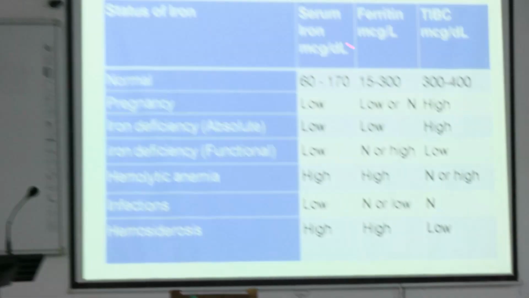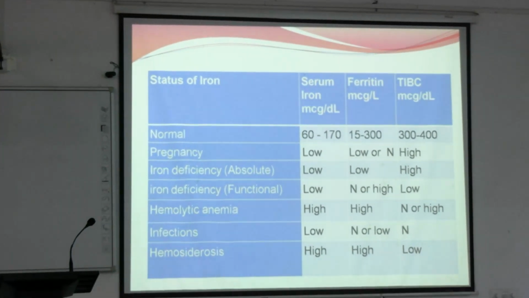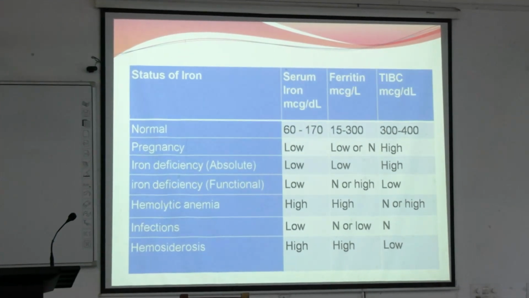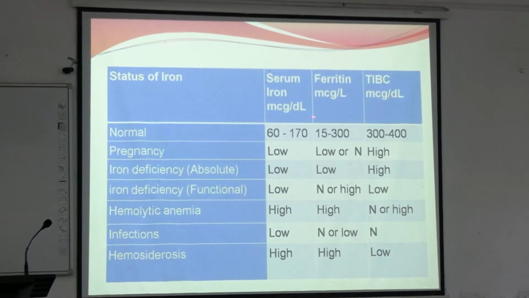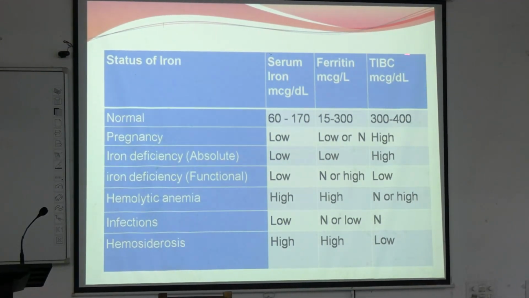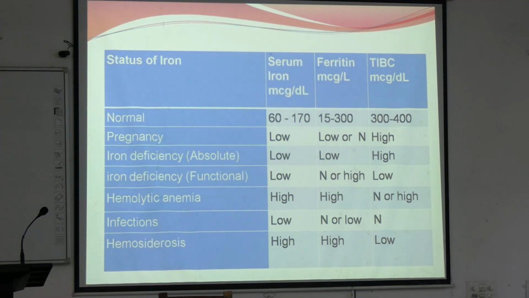Now, these are the parameters we can use to see the status of iron: serum iron concentration, ferritin concentration and total iron binding capacity. Total iron binding capacity is nothing but the estimation of transferrin. In a normal individual, serum iron concentration should be 60 to 170 microgram per dl.